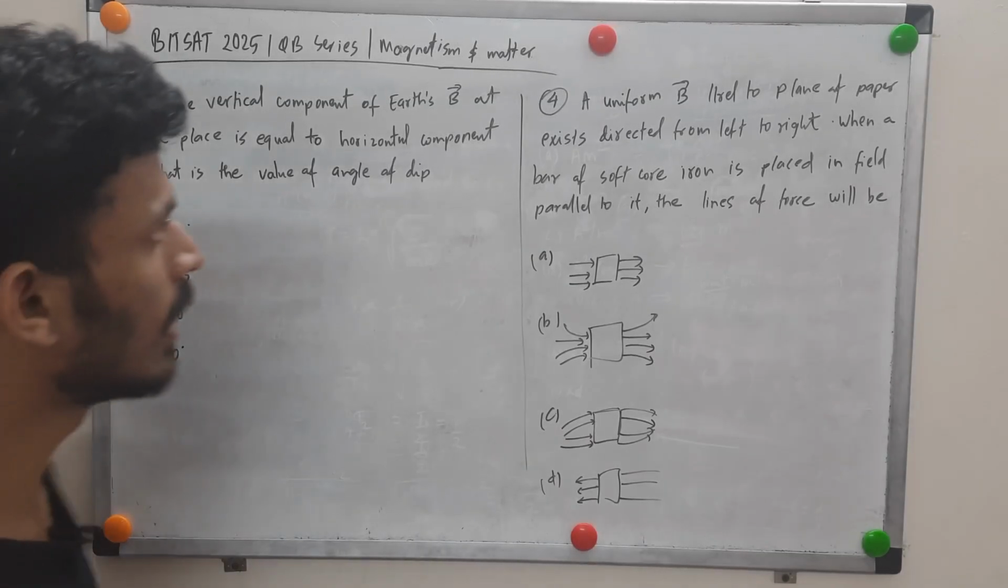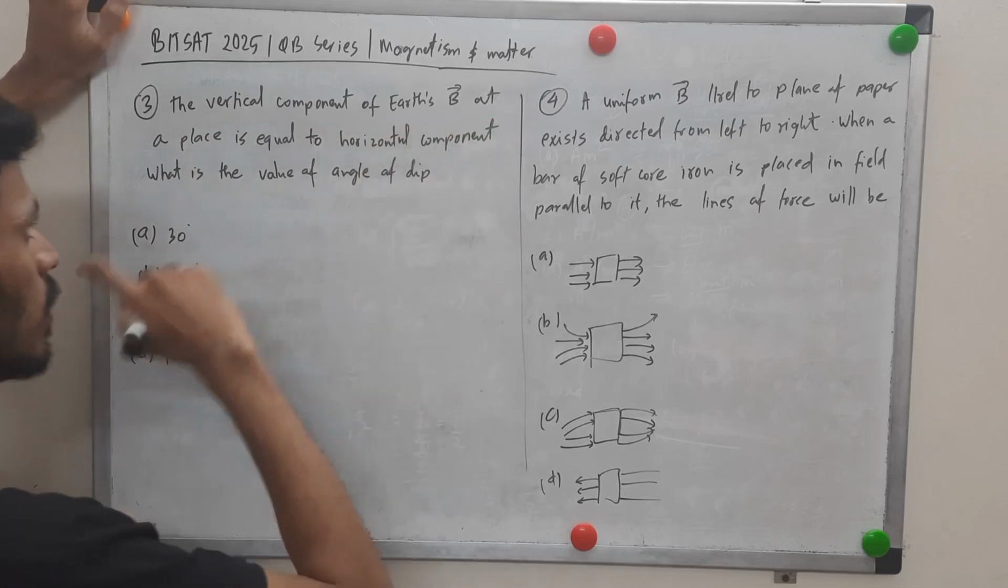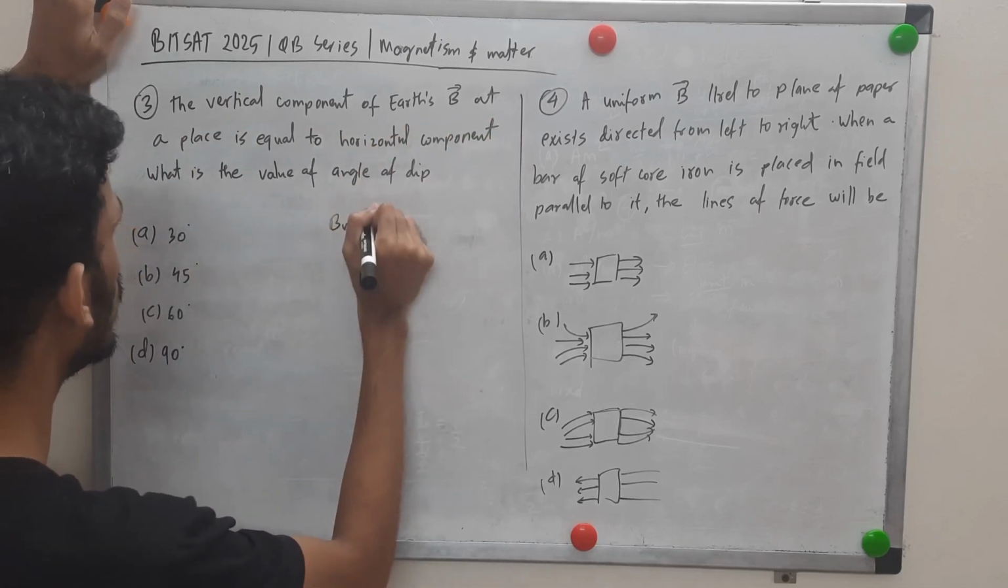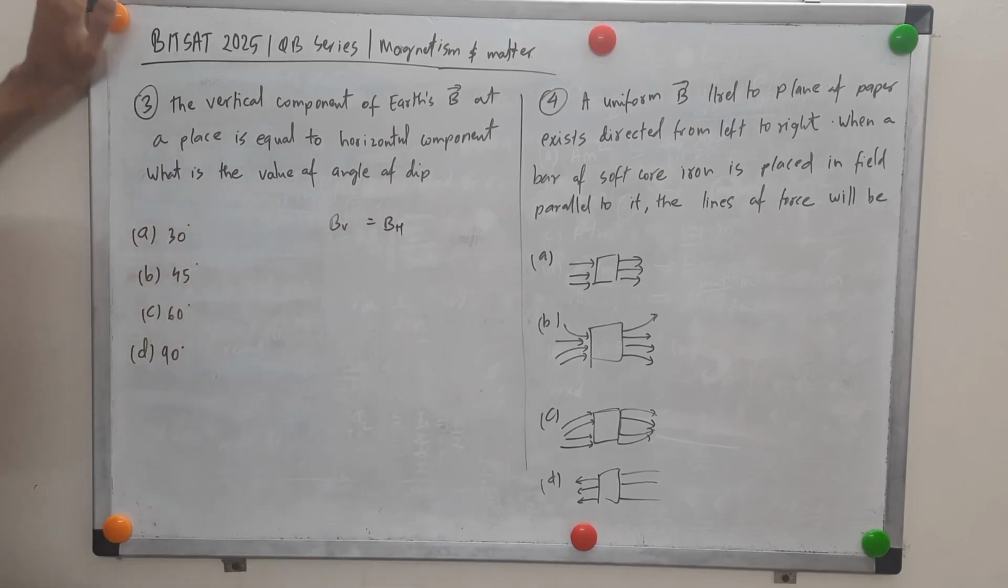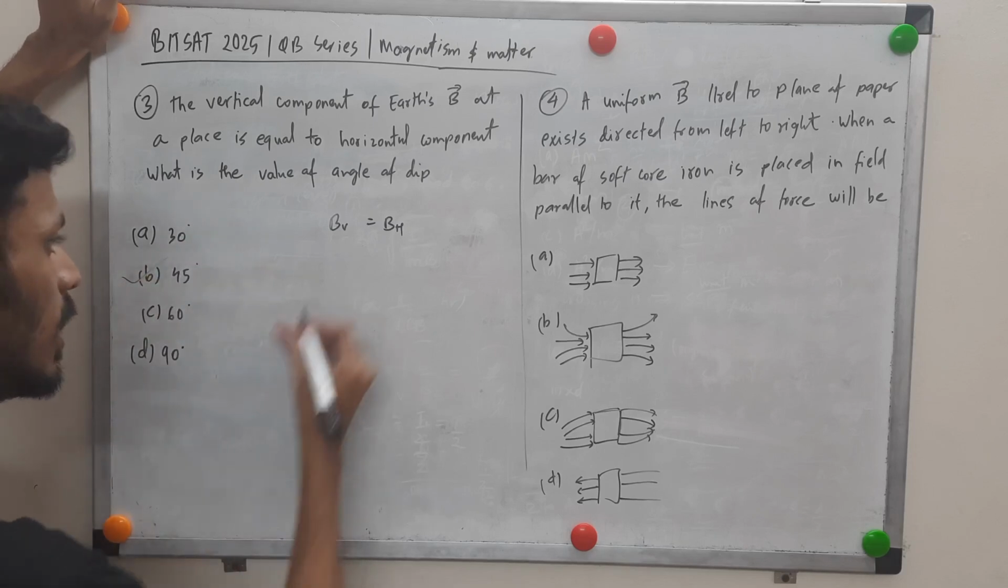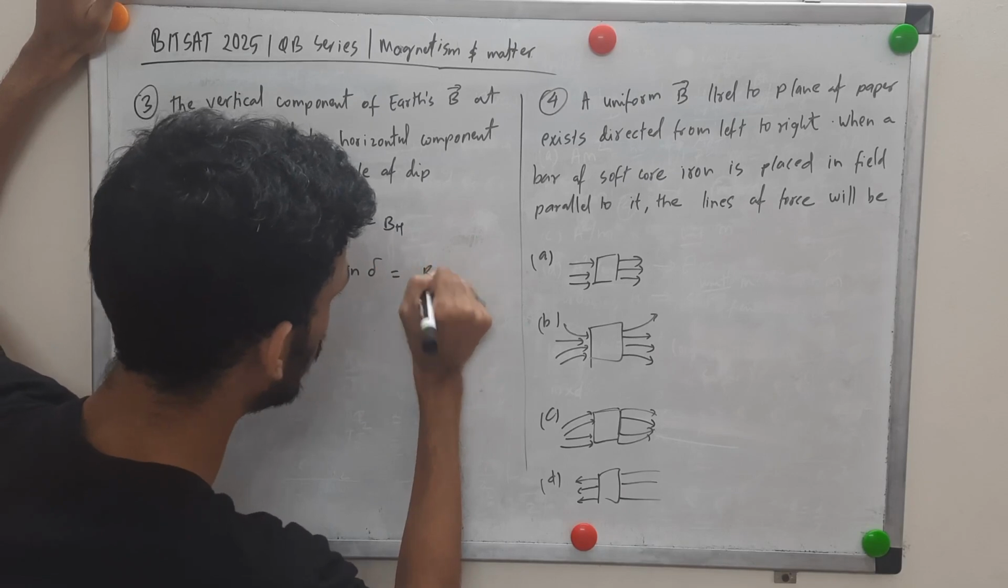Let's discuss question 3 and 4. Here in question 3, we are told that the vertical component of Earth's field, let's call it BV, is equal to the horizontal component at a certain place. So the angle of dip? Quite a standard question, right? 45 degrees, because tan of the angle of dip delta is BV by BH, right?